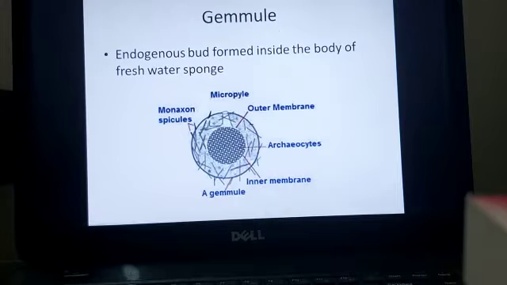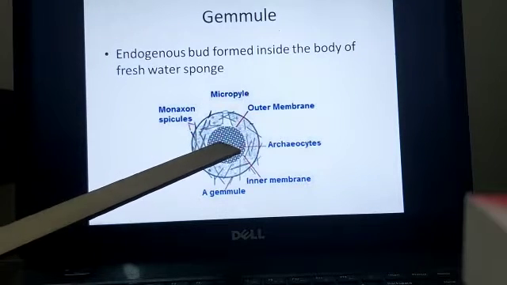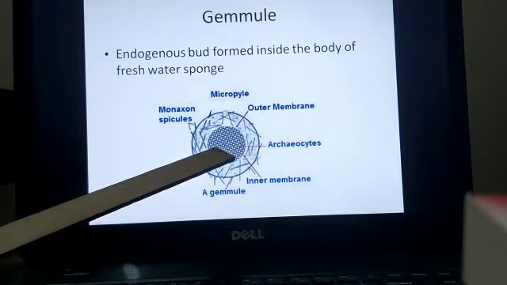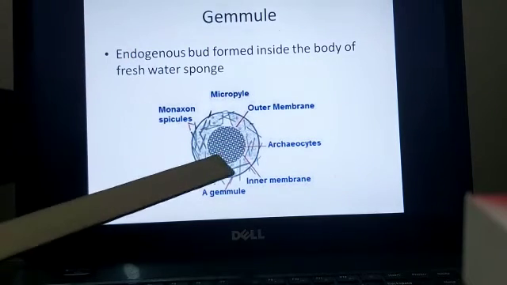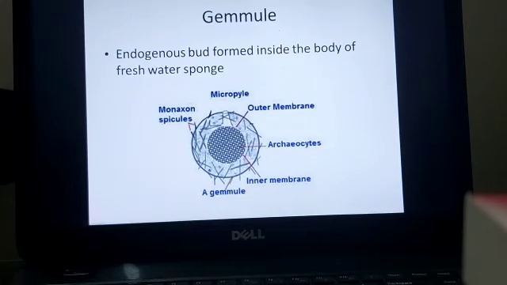Next is gemmules. Gemmules are seen in sponges. Now here there are cells called archaeocytes. So here these archaeocytes form the gemmules. Numerous gemmules are formed inside the structure, and then due to unfavorable conditions, when the wall breaks, these are released out and they lead an independent life.